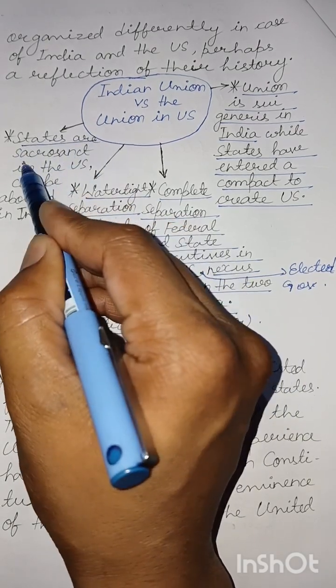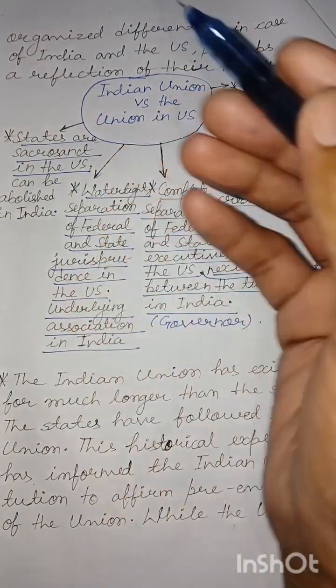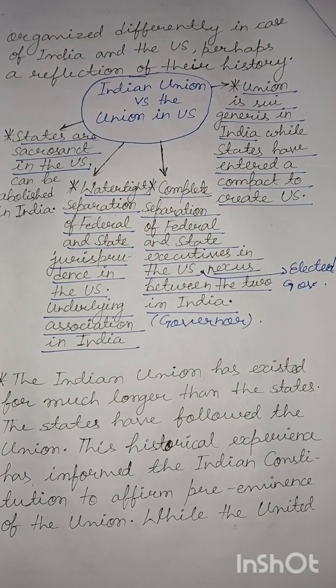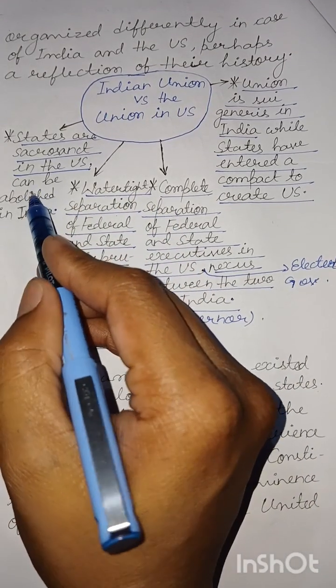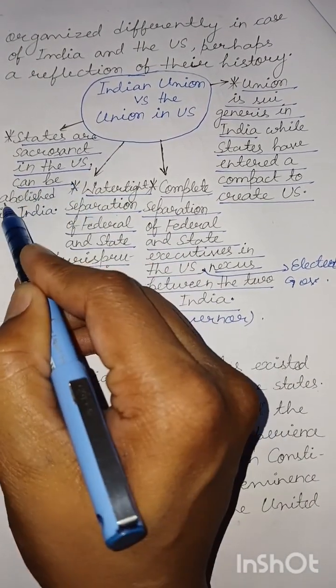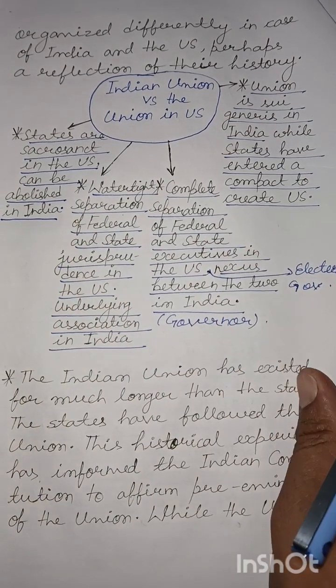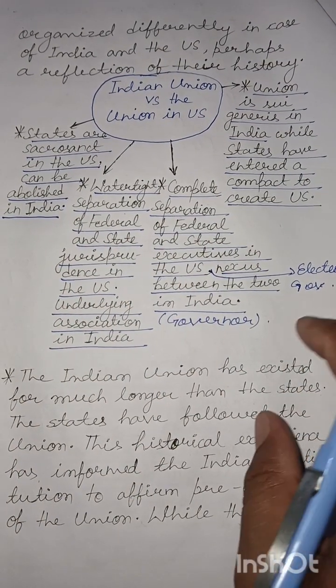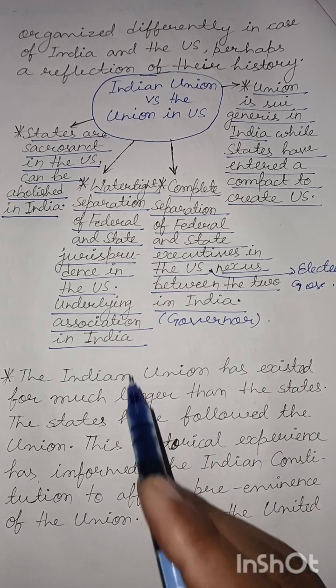States are sacrosanct in the case of the US, that is, they are inviolable. Basically, their existence, or for that matter, their area, are inviolable in the case of the US, but they can even be abolished or diminished in the case of India. You can appreciate this through a more recent example of the state of Jammu and Kashmir, which was abolished, and instead it was reduced to the status of a union territory.